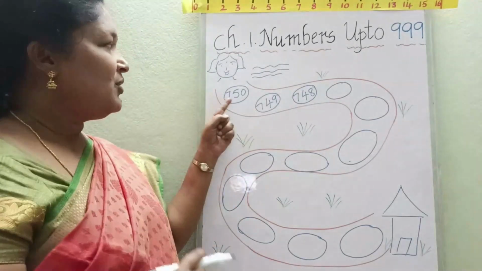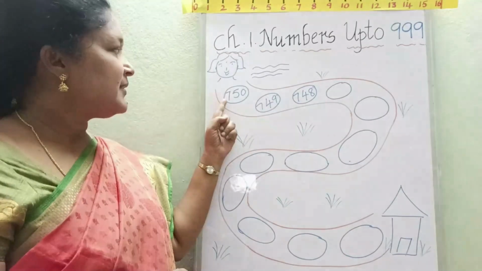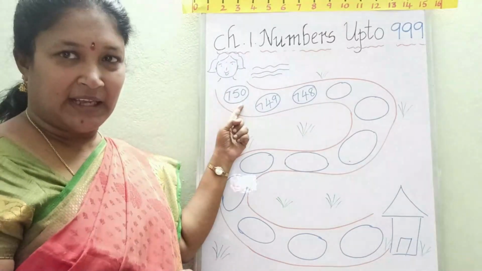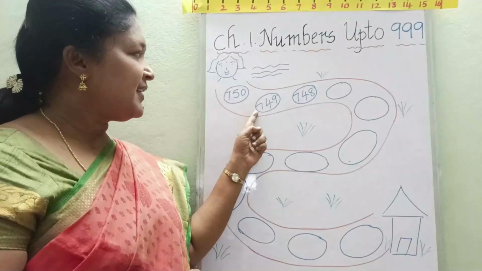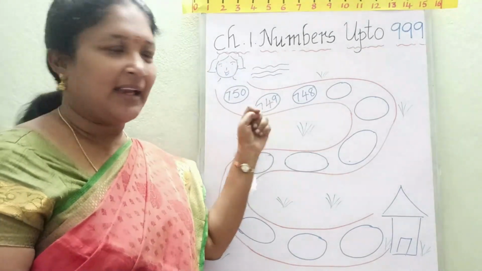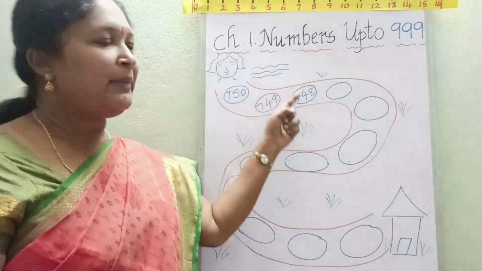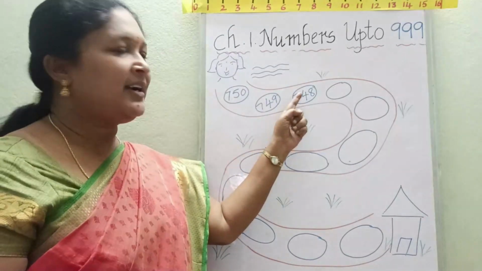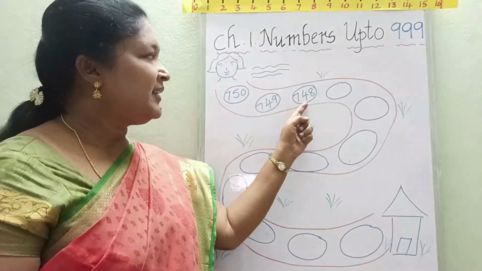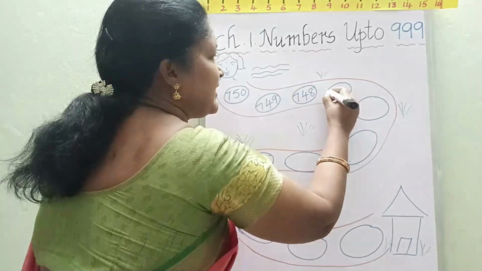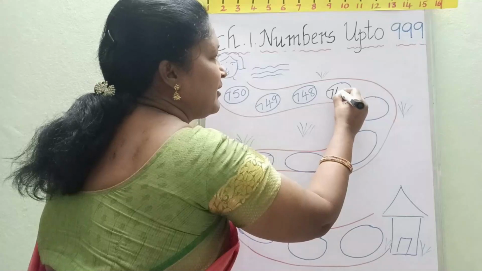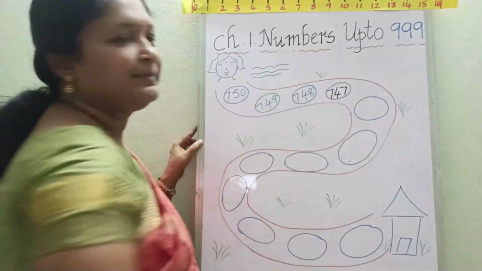I will write here. What is the first number here? 750. 750 backward number, 749. 749 before number, 748. 748 before number is, yes, 747.